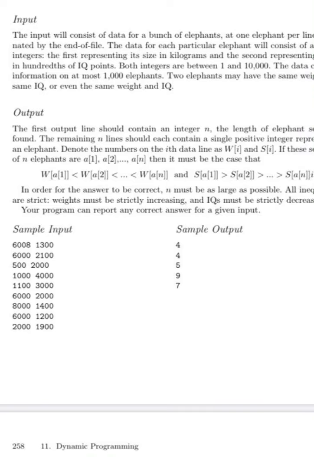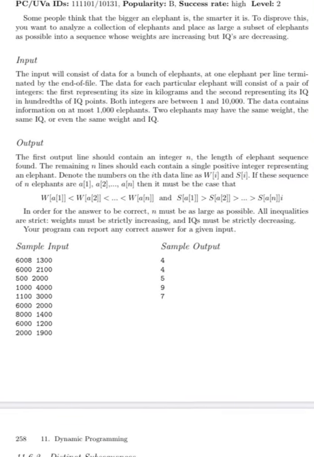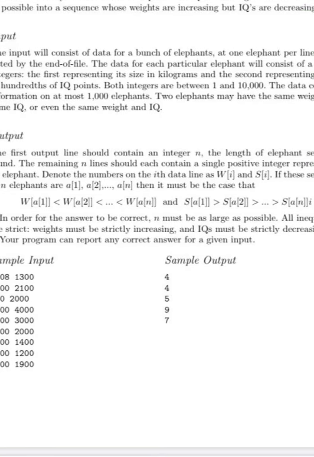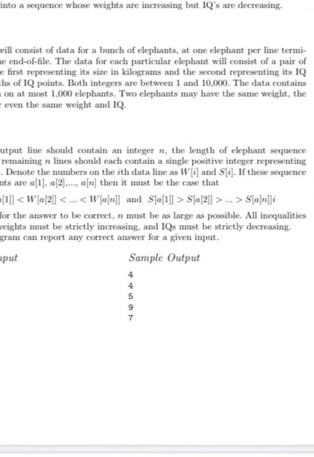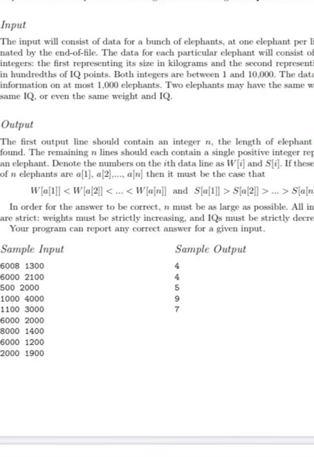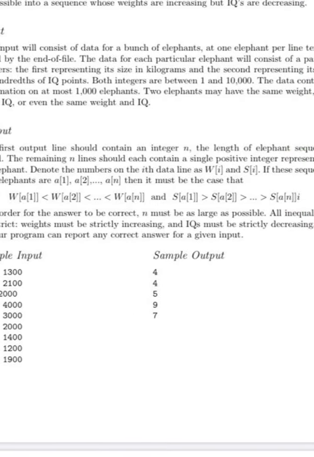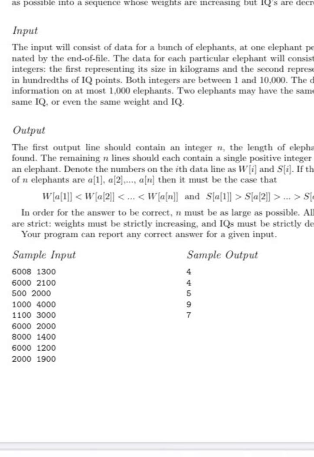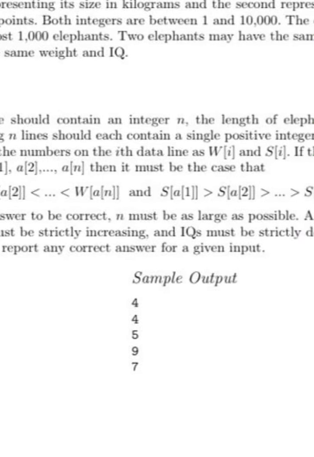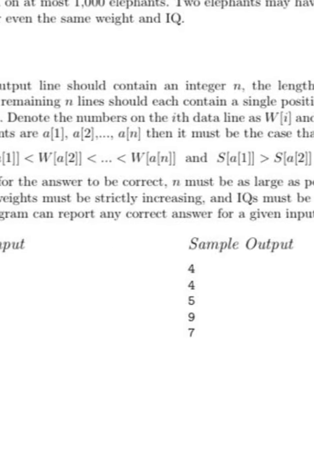This denotes the number of the ith data line as wi, si. If the sequence of n elephants is a1, a2, till an, then it must be the case that the weight should be in increasing order and the IQ should be in decreasing order.